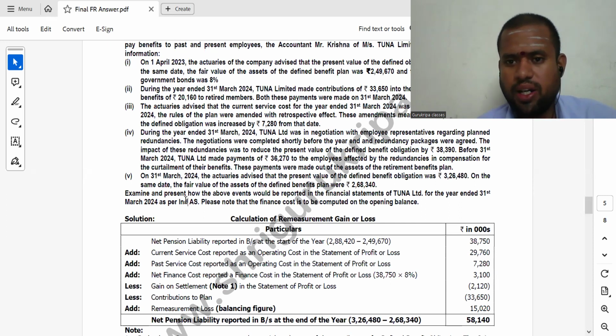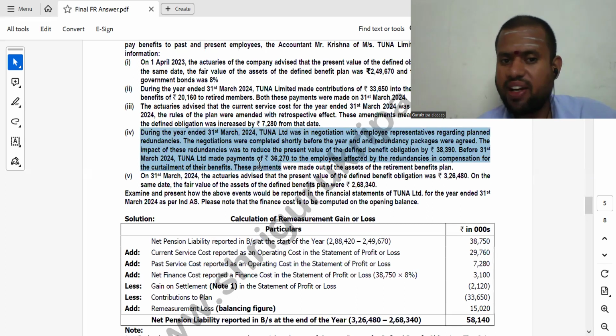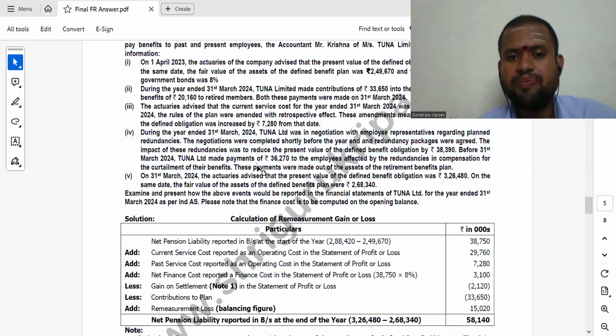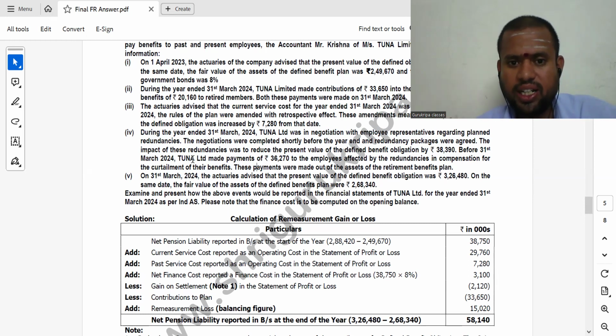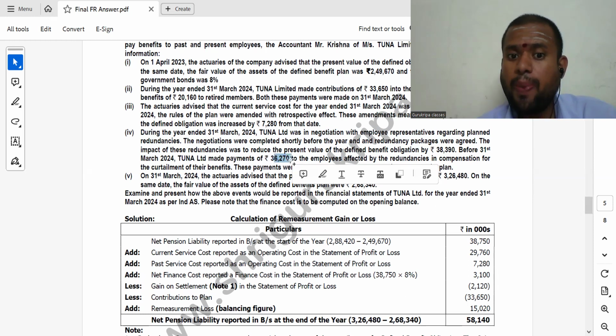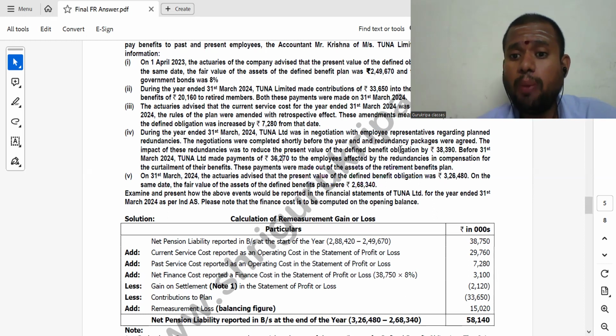This question also I already told, a straight question only. So already it is there. Termination benefit, gain on settlement, that also you have to compute. Everybody will think that this point is very difficult. No, sir, it is a very simple point. That is due to the redundancy. Redundancy means some of the employees are going out. Correct. At that time, what I'm doing now, payment made 36,270 payment has been made. By paying this much payment, my obligation reduced by 38,390.